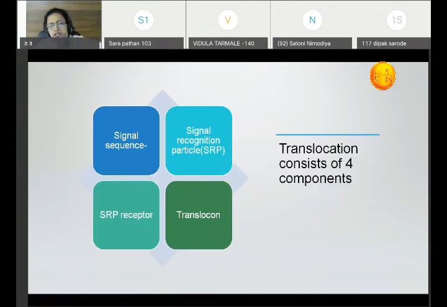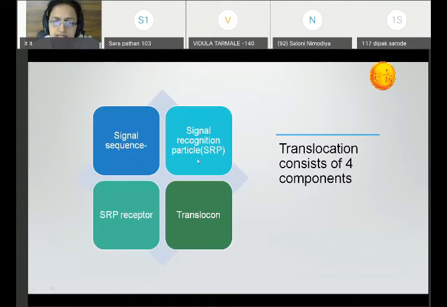So the translocation consists of four components. First, you should know about the signal sequence present on the protein which is getting synthesized on the ribosome. Then you should know something about the signal recognition particle. Then you have the signal recognition receptor, and you have the translocon. So these four components are there.